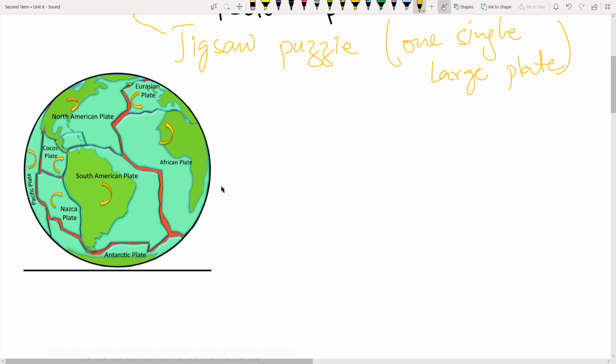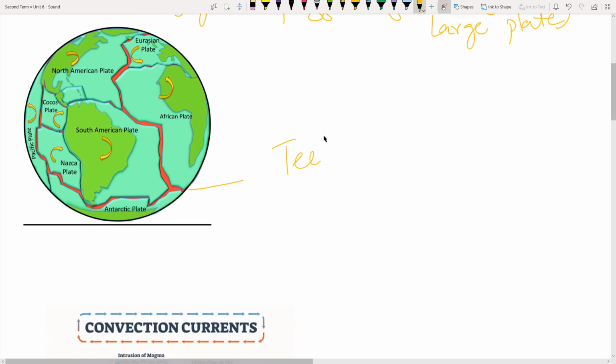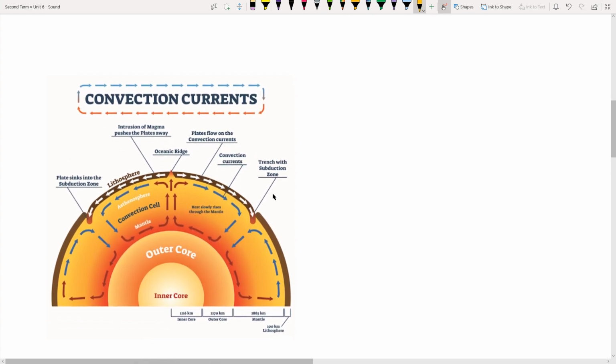We can only look at the present evidence in which we see these tectonic plates fit together as a jigsaw puzzle, right? Now these tectonic plates move, right? And how do they move? This is due to the convection current coming from the core.